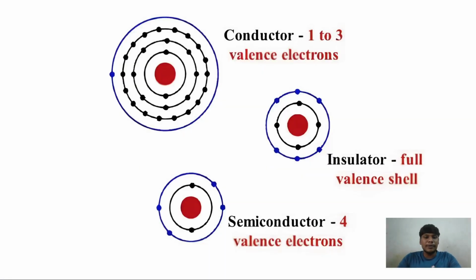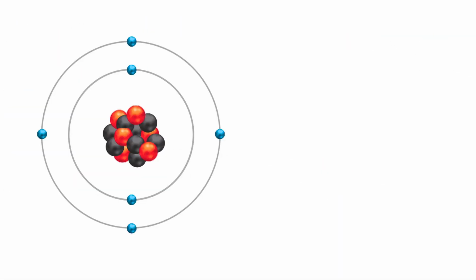Okay, now just keep in mind all the structure of valence shells in conductors, insulators and semiconductors. It will be helpful to understand how static electricity is created. Okay, let's again take the Bohr's atom model.